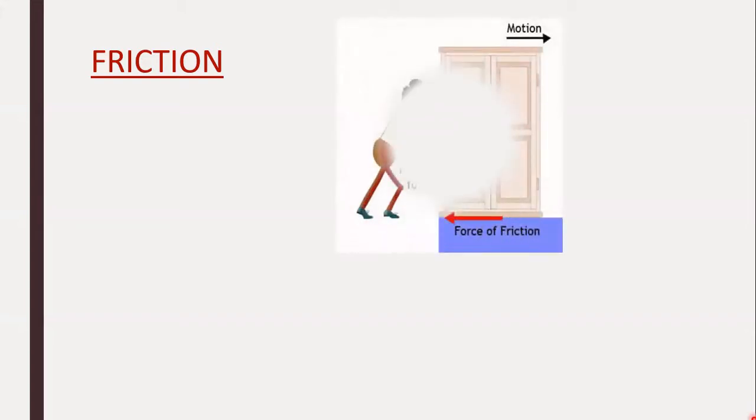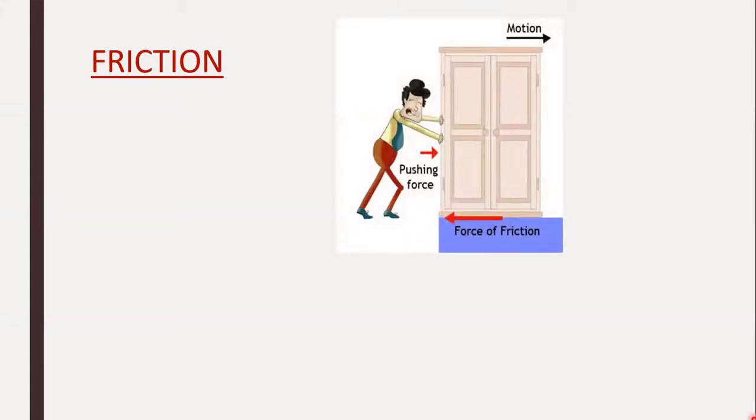Now, in our previous lesson, while we were talking about different types of forces, we mentioned contact and non-contact force. And that is where I discussed the frictional force, or force of friction, as an example of contact force. Children, look at this picture. What do you observe? Yes, a person is applying a pushing force to move the almirah. And the force of friction acts in a direction opposite to that of the applied force.